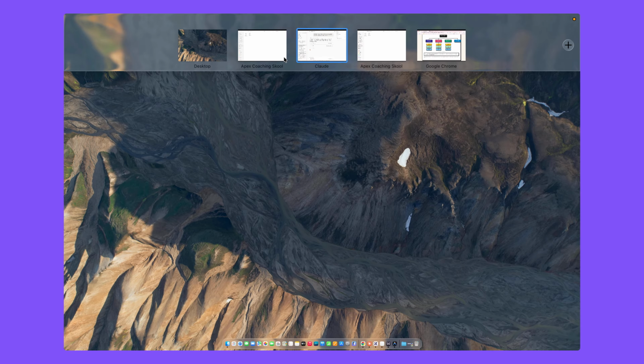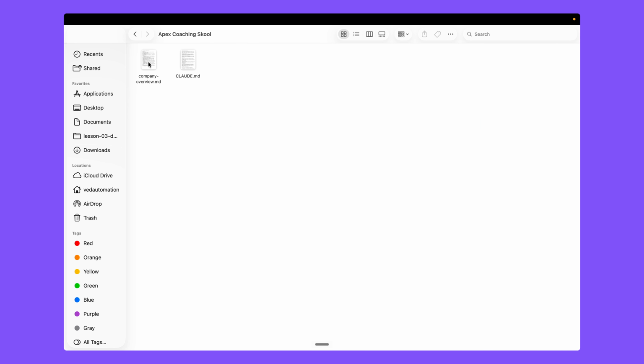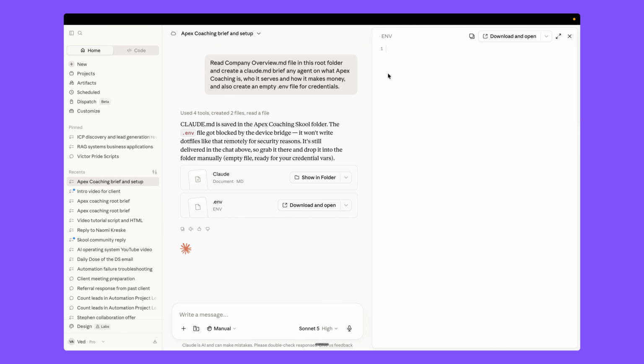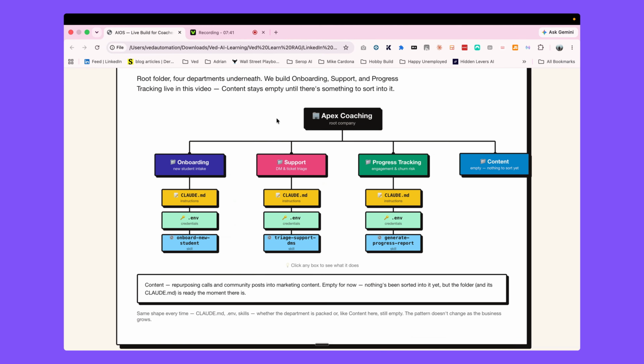Okay, so we have the Apex coaching folder here, and we have this company overview file and this Claude.md file. It also has the .env file, but it's hidden here for security, but you can add the credentials directly by opening it here, right? You can add the credentials here. So once we have our root folder, now next we need to work on the different departments.